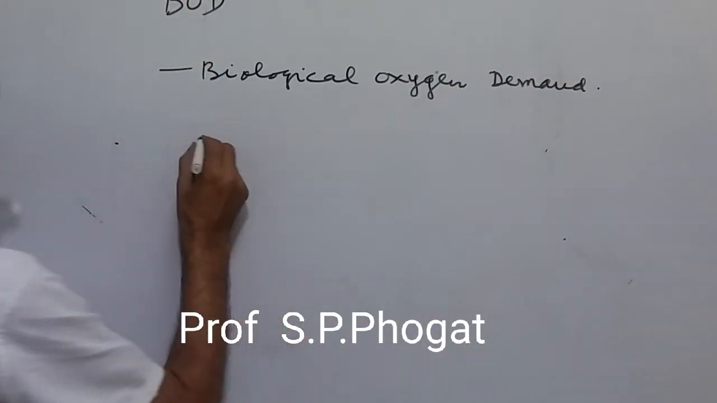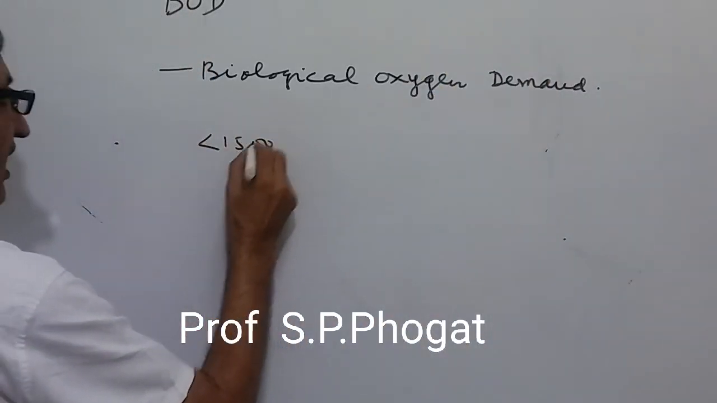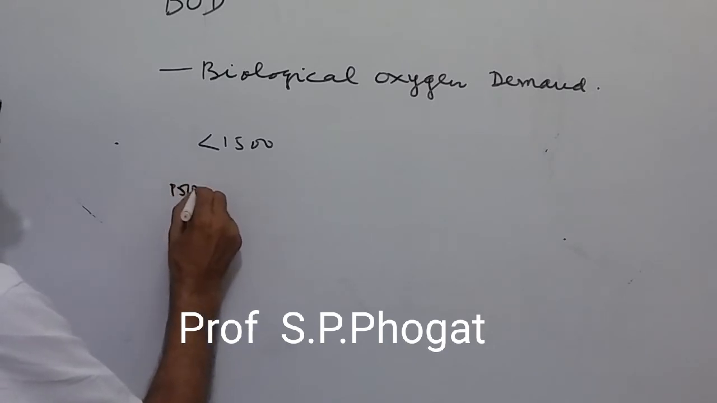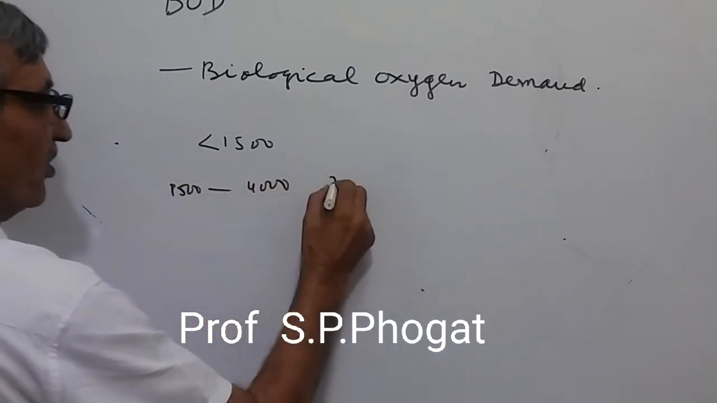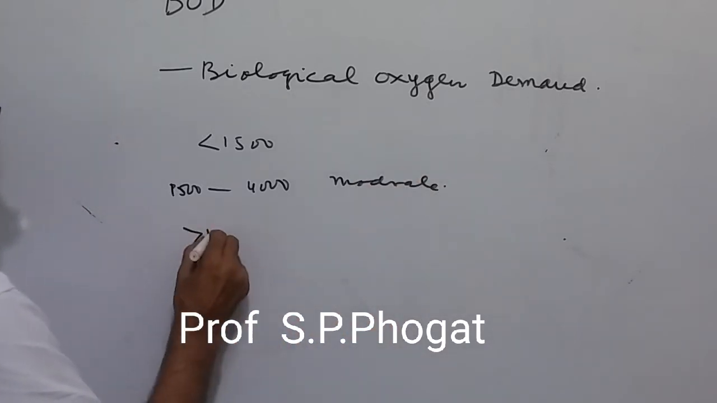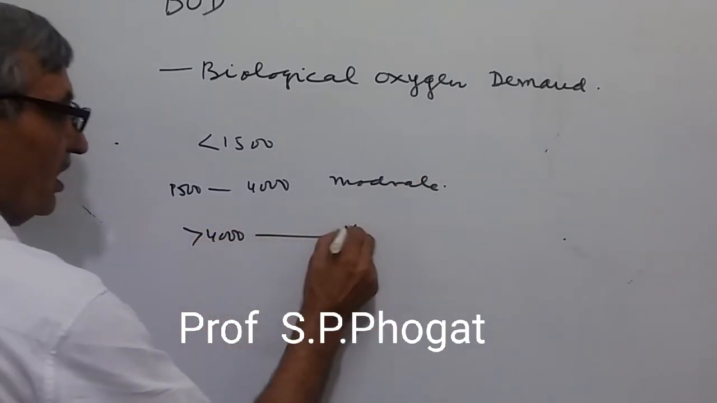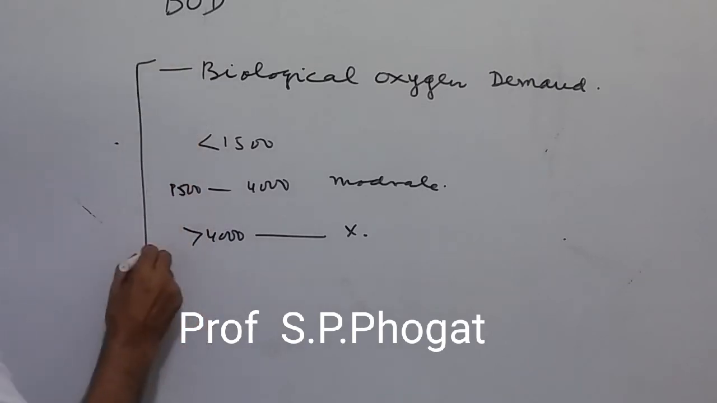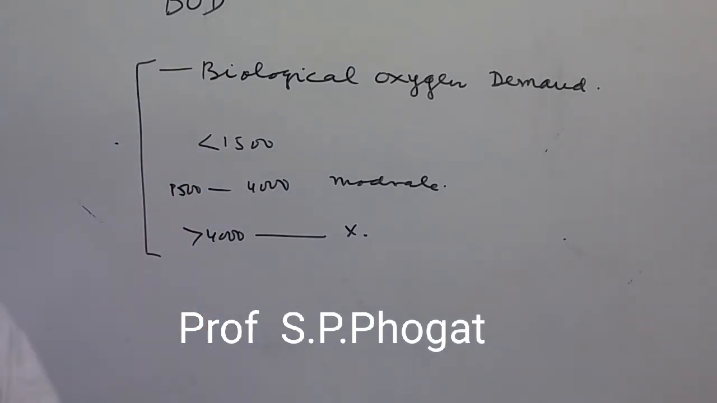If it is less than 1500, okay, fine. If it is between 1500 and 4000, it is moderate. When it is more than 4000, it is not allowed. BOD is the biological oxygen demand needed for plants to grow. If it is more, they are unable to grow.